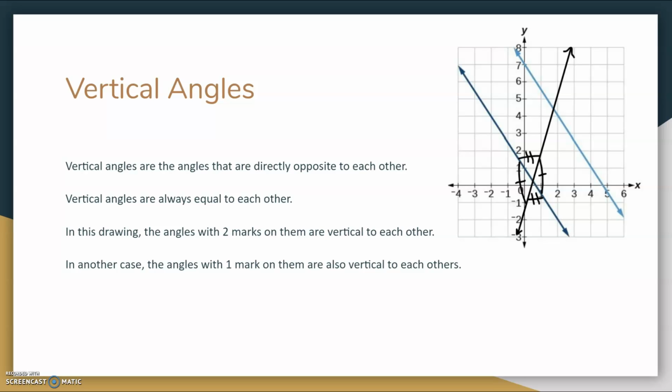As you can see in my example, the angle on the left and the angle on the right have the same angle measurement, making them vertical, and the angle on the top and the angle on the bottom have the same angle measurement, making them vertical to each other as well.